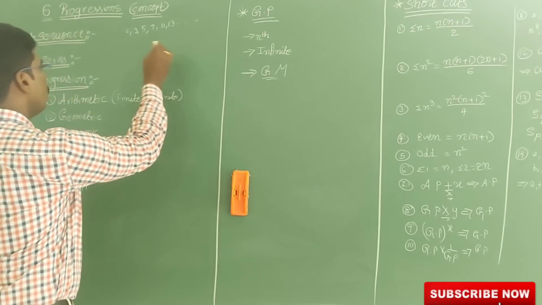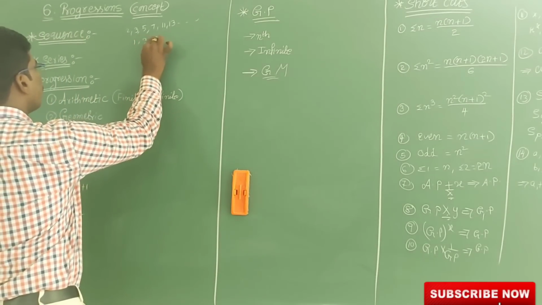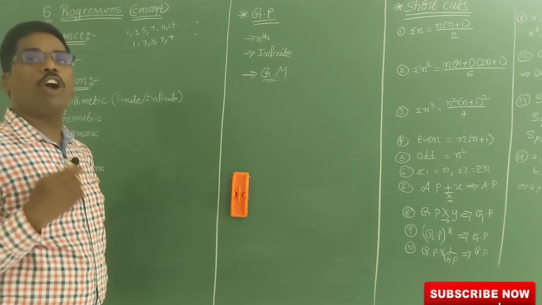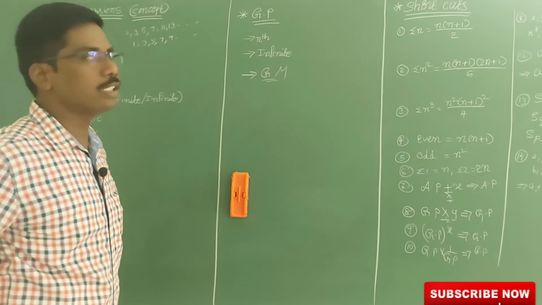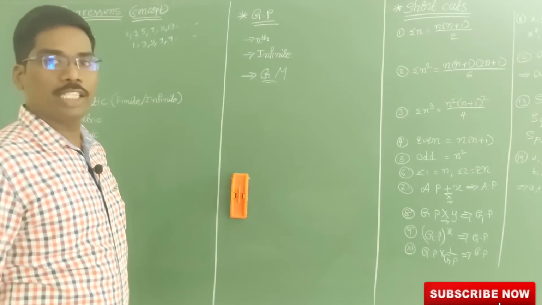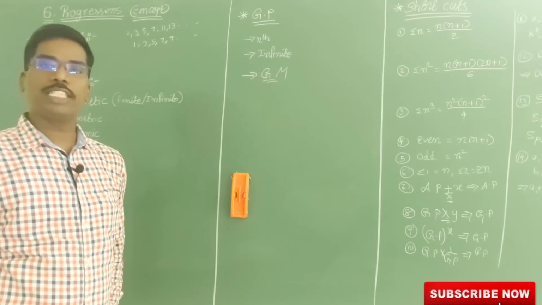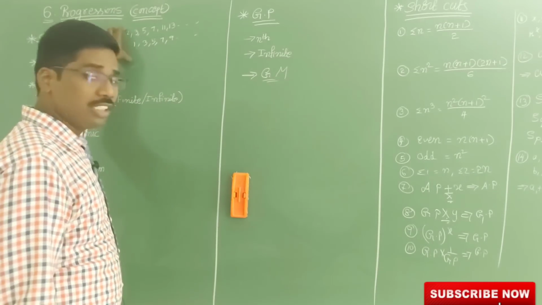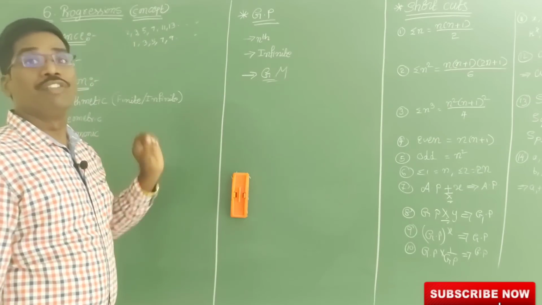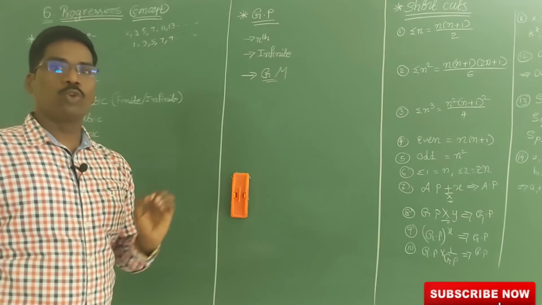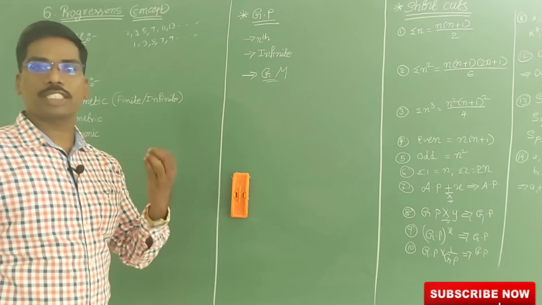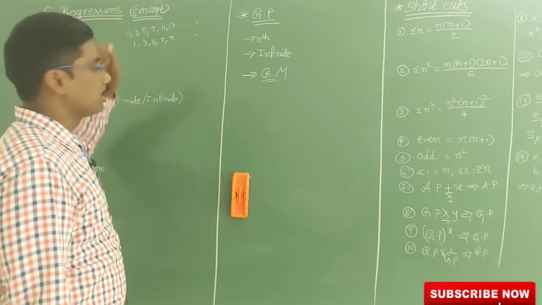Now I will give you one more: 1, 3, 5, 7, 9 and so on. This is the odd number sequence. If I write 2, 4, 6, 8 and so on, this is the even number sequence. So a sequence is a group or collection of numbers which follows some definition or some rule or some category or some important structure. That is called a sequence.